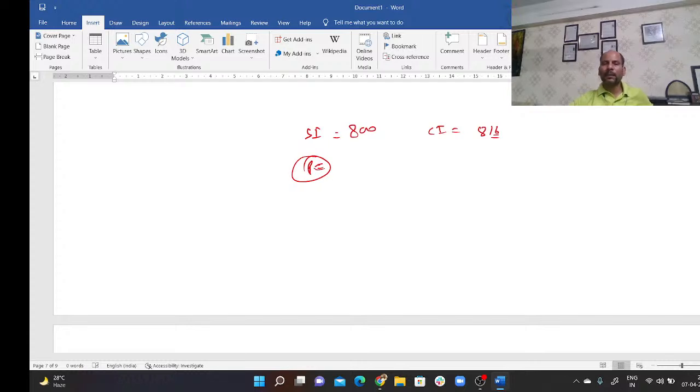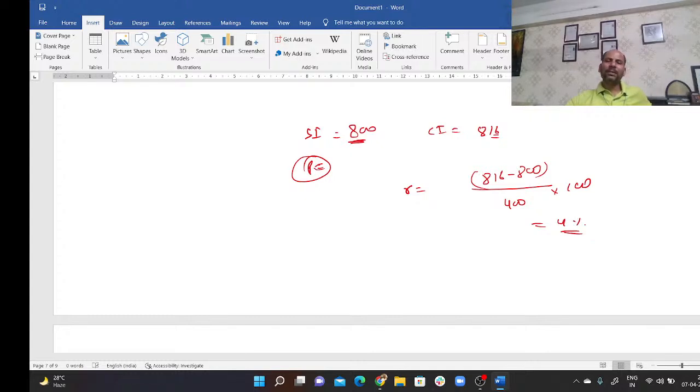For 2 years this is given. So what is the rate? The rate is the difference between 816 minus 800, upon, because this CI is for 2 years, make it half, into 100. This is the rate, which is 4%.